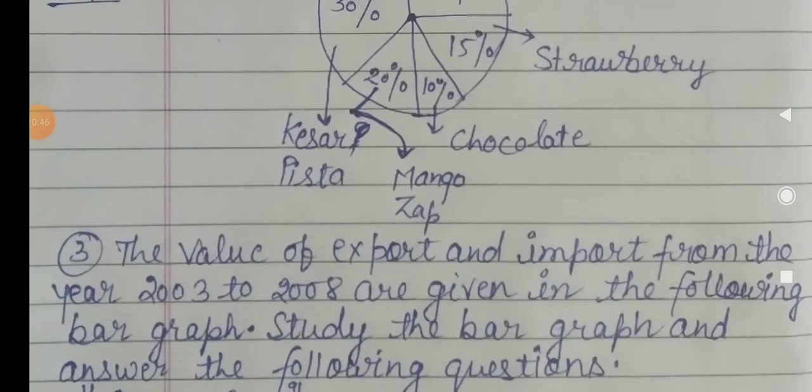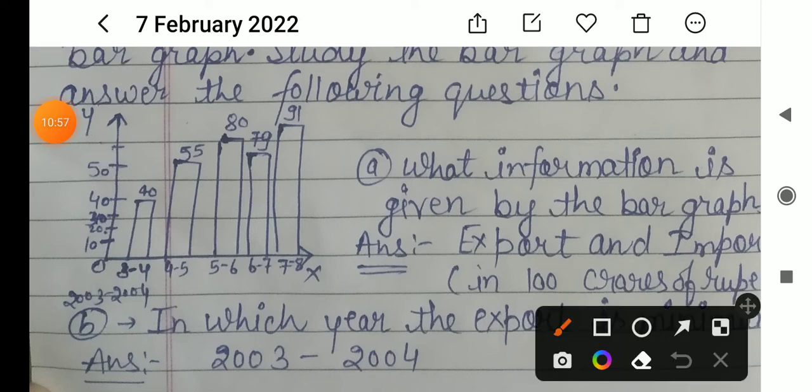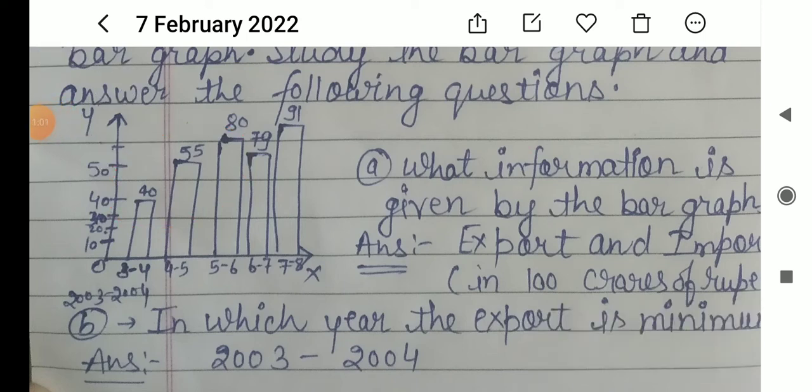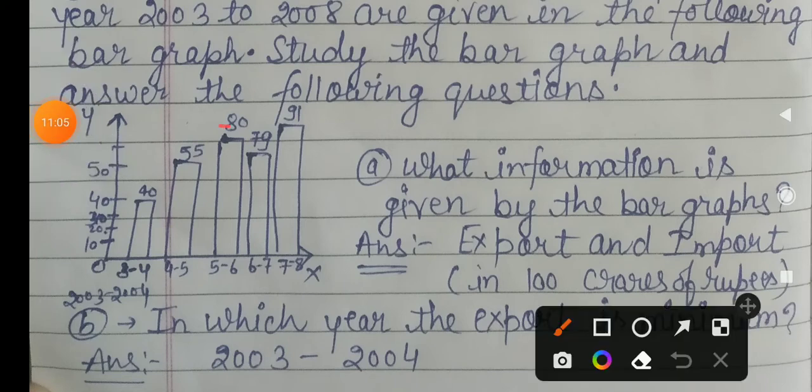So maximum import, you very well know, is where the value goes up most, meaning where import has increased suddenly the most, that value you have in this year. This has a 15 value difference, this has a 15 value difference. So in the years 2003 to 2004 and 2004 to 2005 have the highest difference, I think.